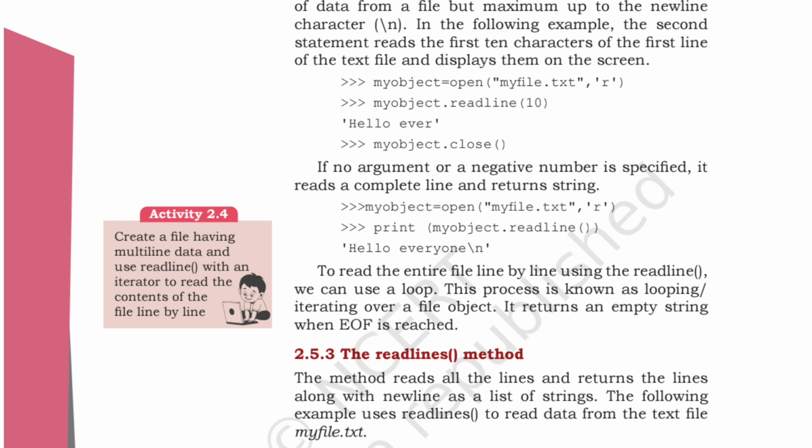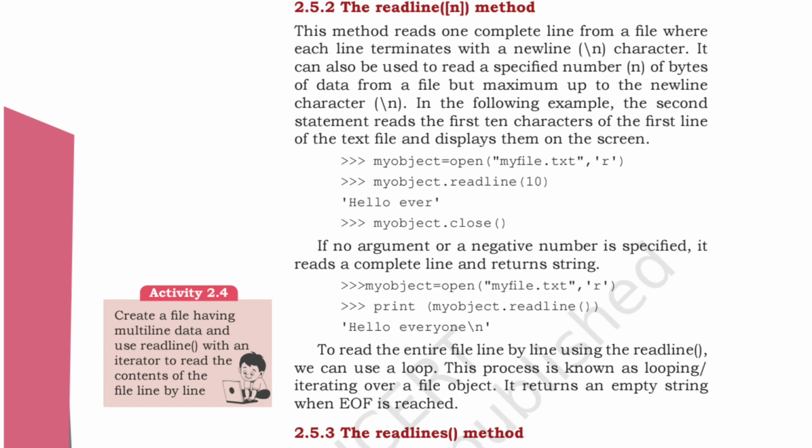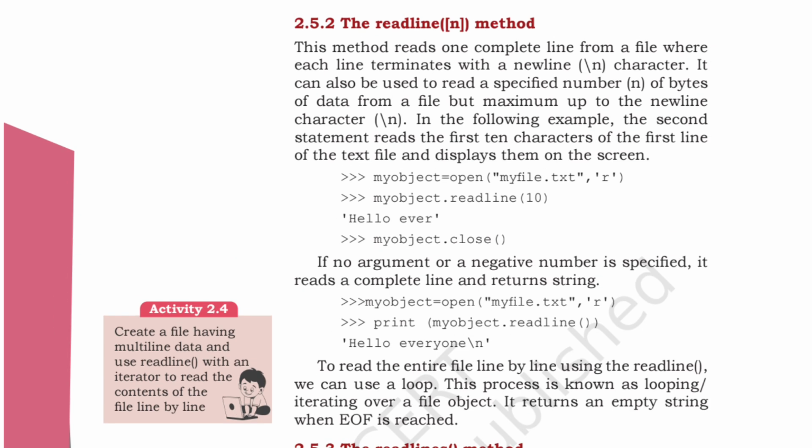So what will the output be over here? We are reading 10 characters with readline: 1 2 3 4 5 6 7 8 9 10. So that is readline 10. The method reads one complete line from the file, where each line terminates with the newline character. It can also be used to read a specified number of bytes of data from a file, but maximum up to the newline.